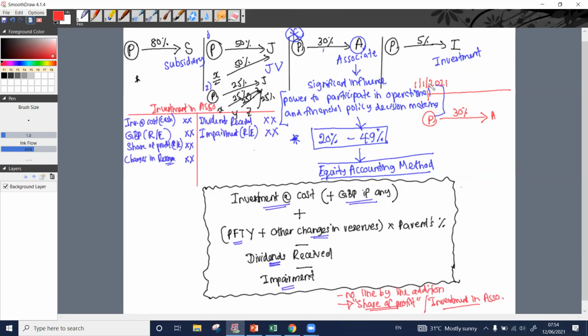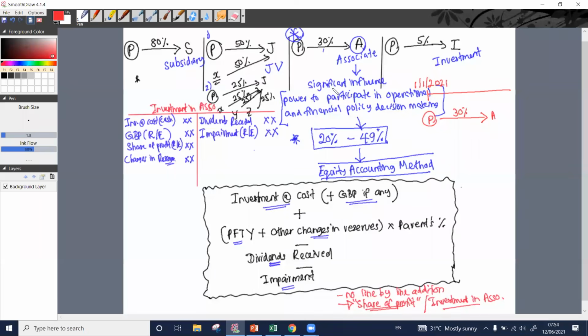It means we have the power to participate in their operational and financial policy decision making. Why? We have acquired a percentage between 20% and 49%.